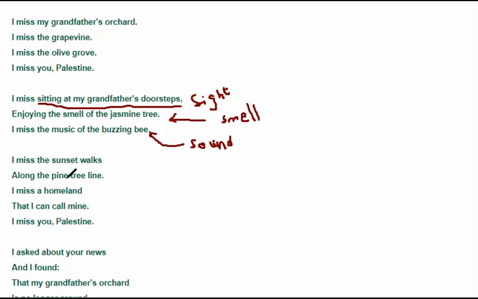I miss the sunset walks along the pine tree line. Again, a clear image is created in the mind of the reader. You can imagine a person walking at sunset time along the pine tree line, a line of pine trees. I miss a homeland that I call mine.